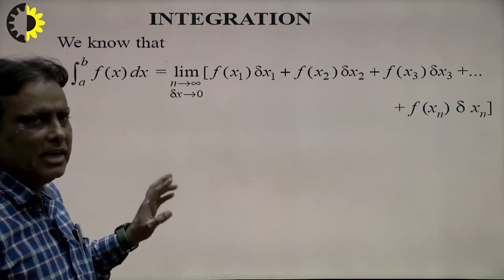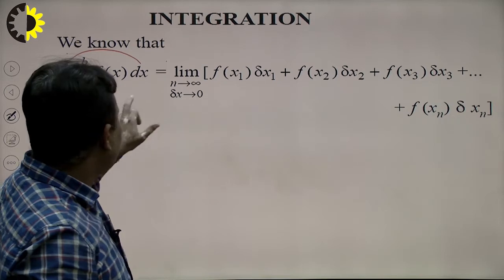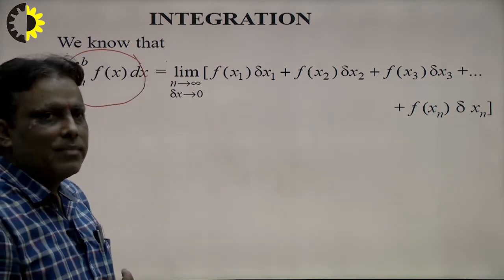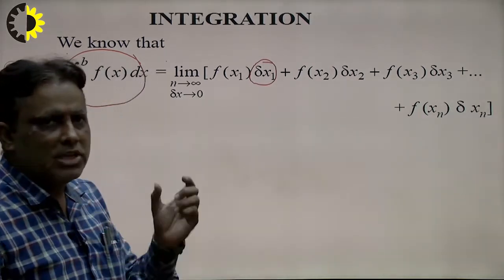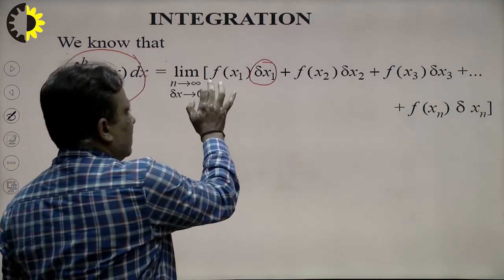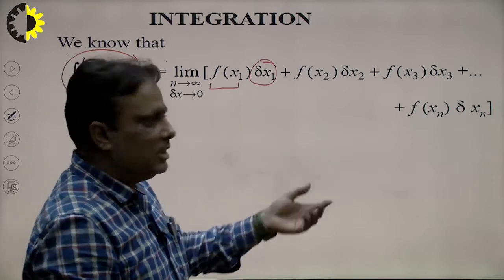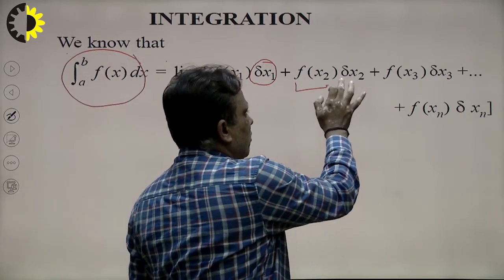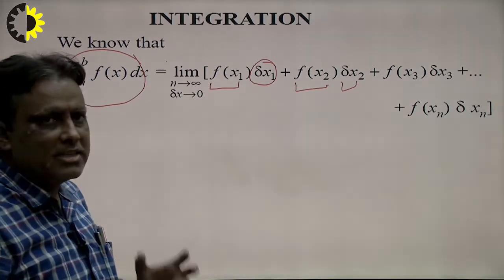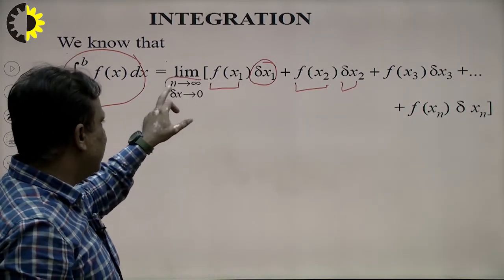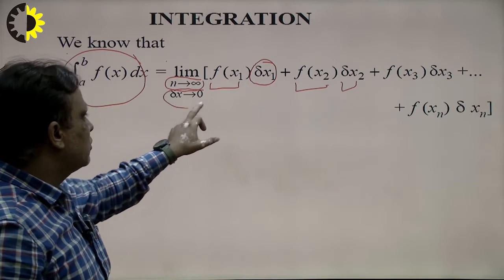This is the integral from a to b, as I explained just now. Now what is f(x1)? This is the height corresponding to the breadth delta x1 of a small interval with respect to this function. And this is another function value f(x2), with breadth delta x2, and the sum of these products is known as limit as a sum, where n tends to infinity and delta x tends to 0.